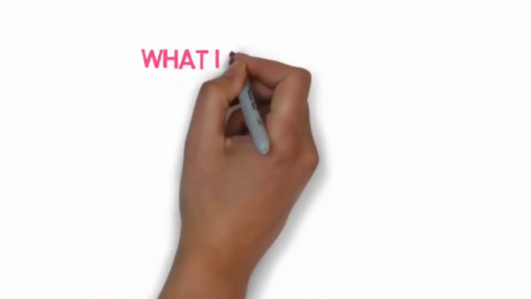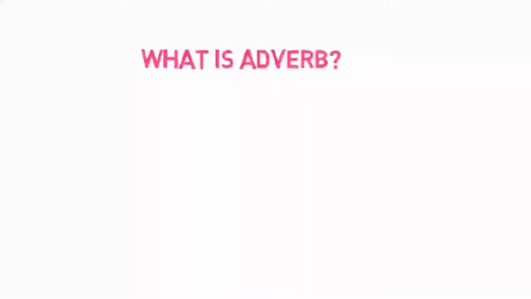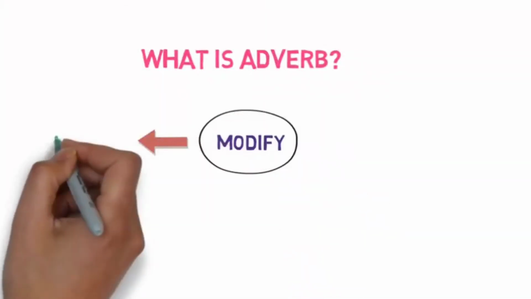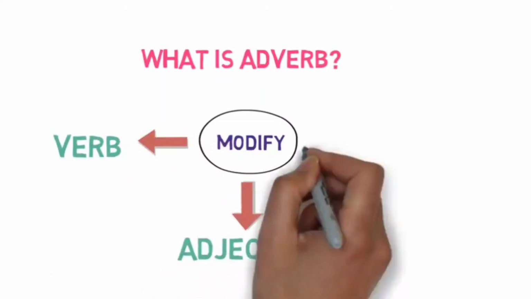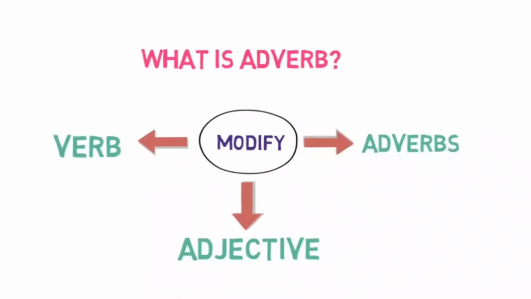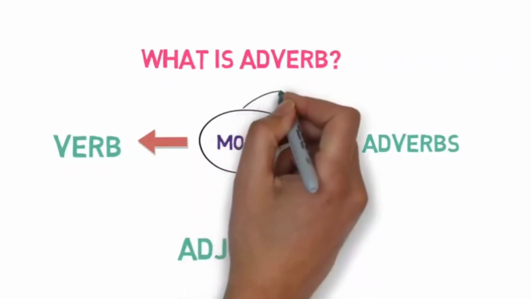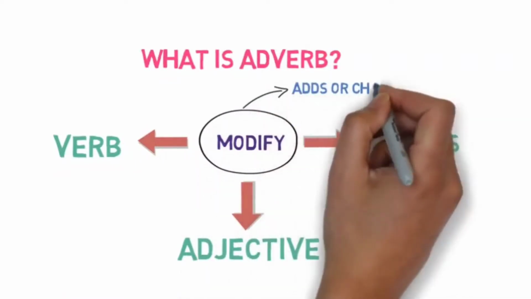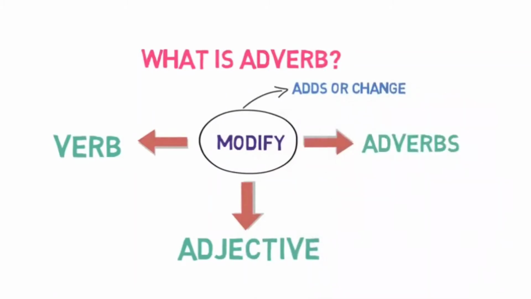In the previous class, we studied about adverbs, isn't it? So today, we are going to study different types of adverbs. Okay, children? So let's see what the different types of adverbs are. What is an adverb? An adverb is a word that modifies a verb, adjective, or an adverb in any sentence. What does modify mean here? It means it adds to or changes the meaning of a verb, adjective, or adverb in any sentence.